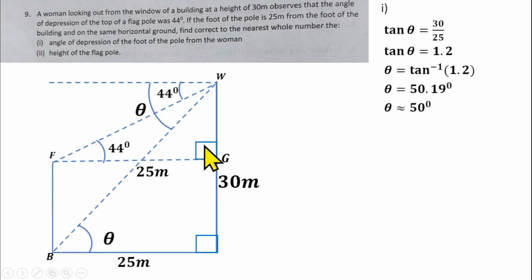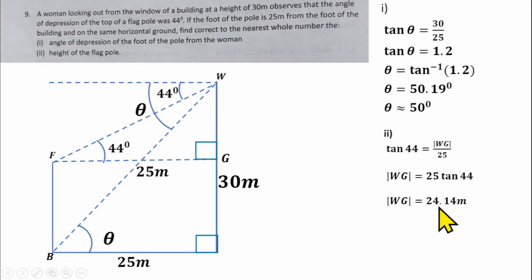So let's use the trigonometric ratio to find from here to here, which is side WG. So that will be opposite over adjacent. That will be tan 44 equals side WG over 25. If you cross multiply, you'll have 25 tan 44. The calculator will give us the answer to that, which is 24.14 meters. So that will be from here to here.